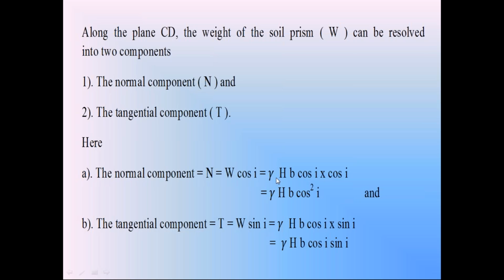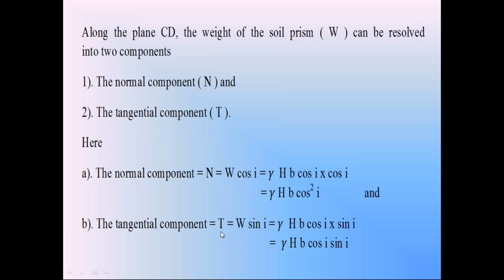W is equal to gamma H B cos i into this cos i. So this normal component N is equal to gamma H B cos square i, and the tangential component T is equal to W sin i, that is equal to gamma H B cos i into sin i.